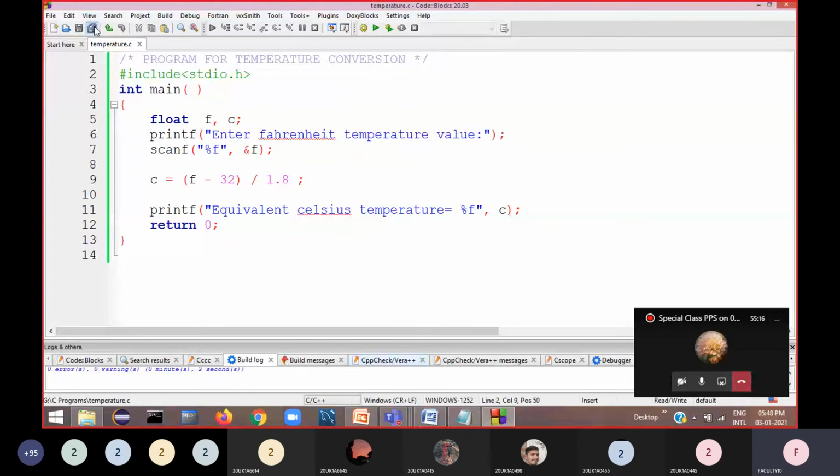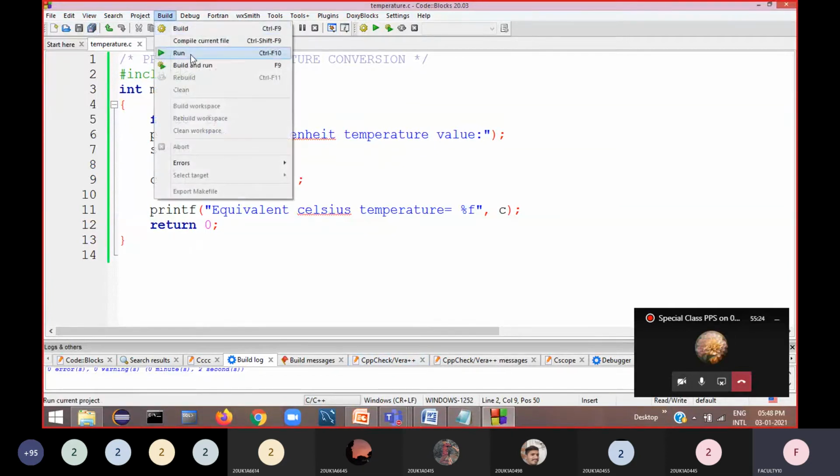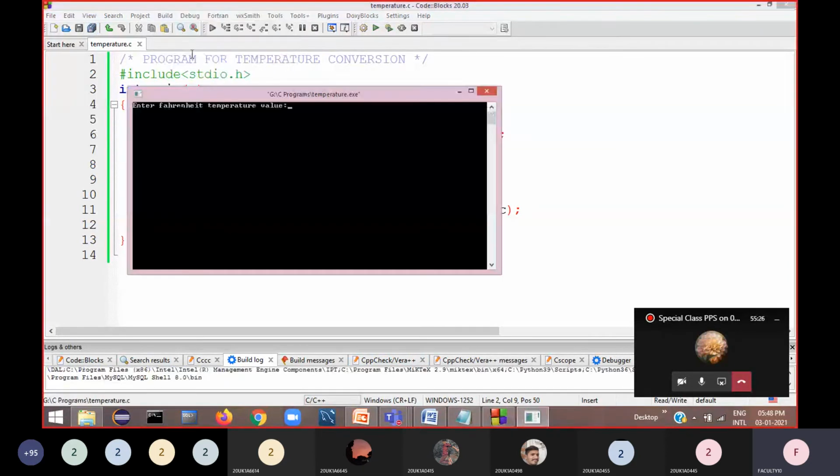Now if I execute this program, let us see whether there are any errors. No. Now I'll run this program. You can see, enter Fahrenheit temperature.